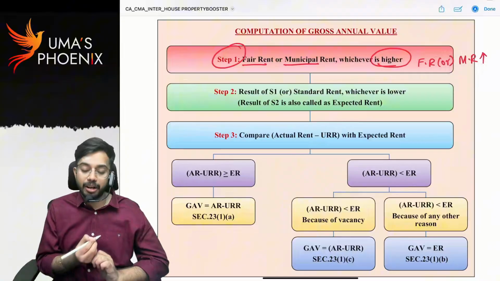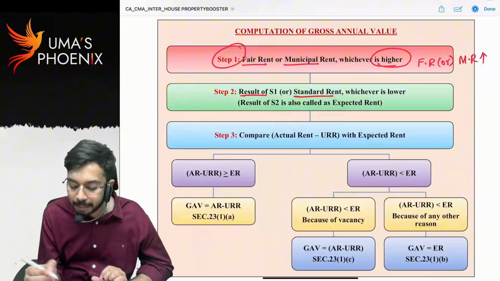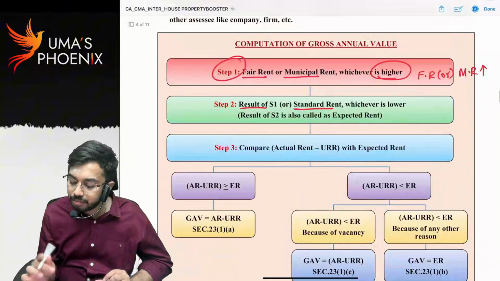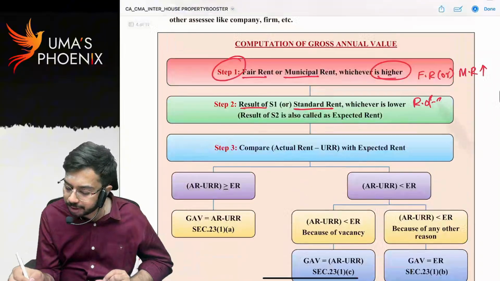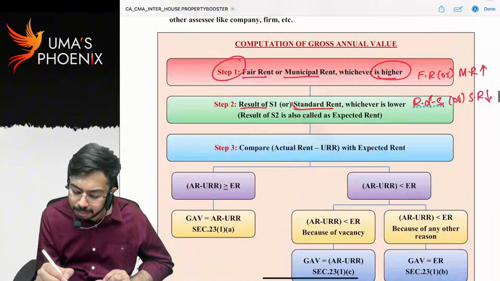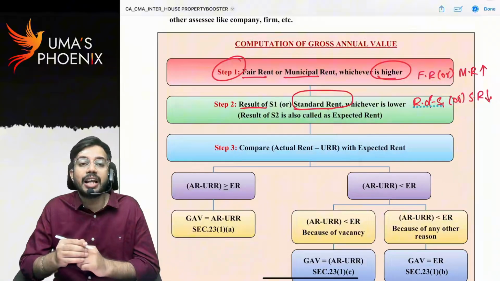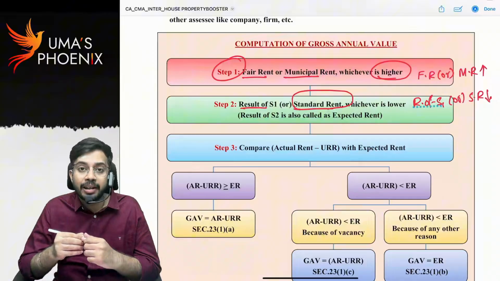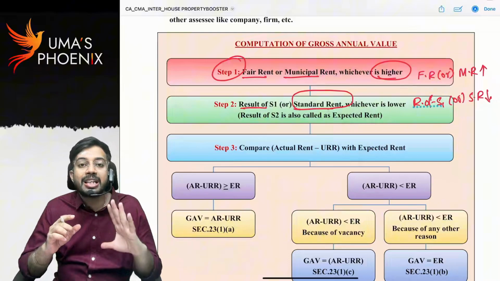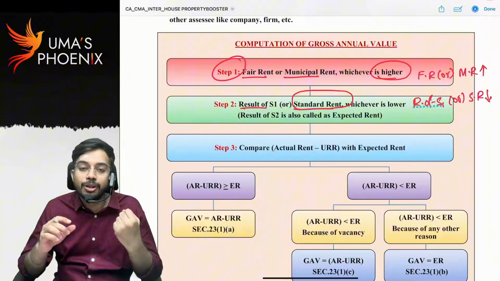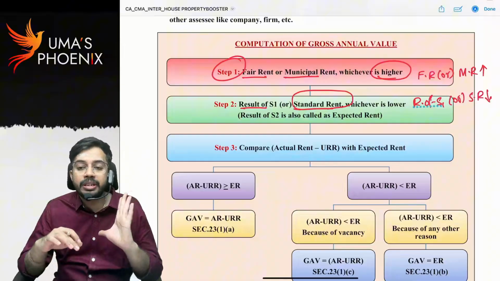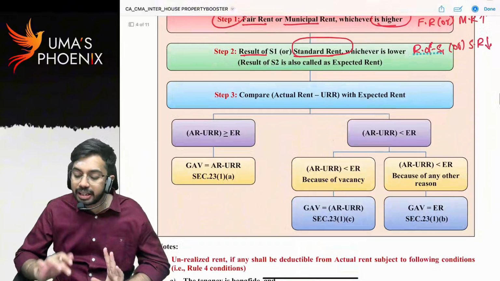That is step 1. Step 2. Result of step 1 or standard rent, whichever is lower. Sir, what do you mean by standard rent? Standard rent is the rent as per Rent Control Act. Rent Control Act will prescribe the maximum rent that can be charged for that house property. That maximum rent we call as standard rent. So step 2 is result of step 1 or standard rent, whichever is lower.